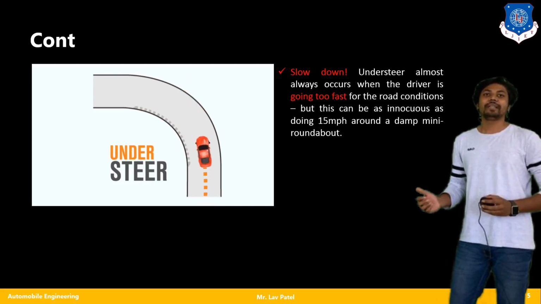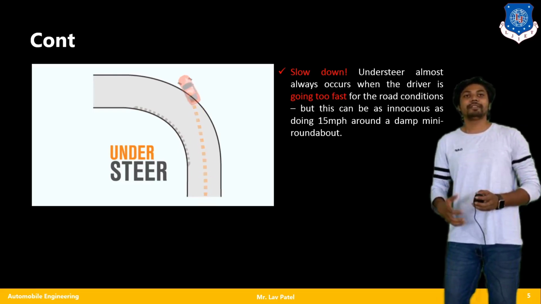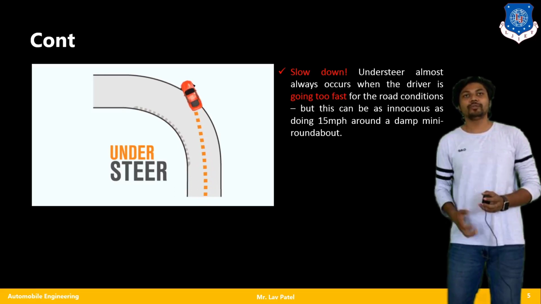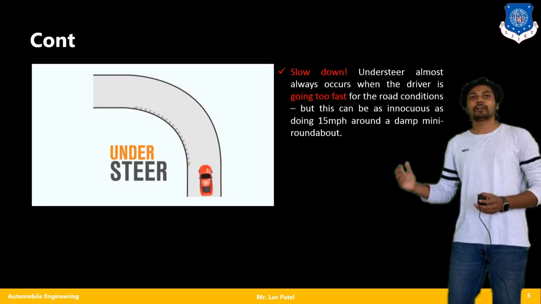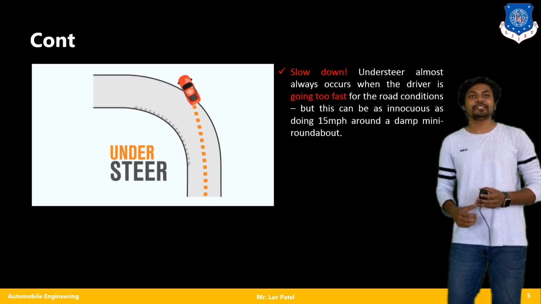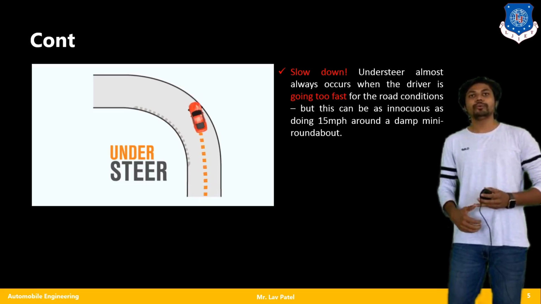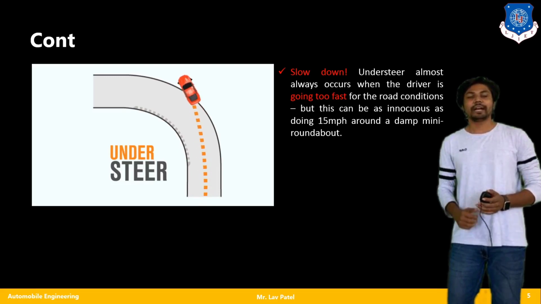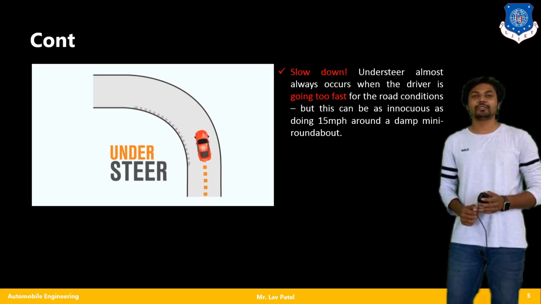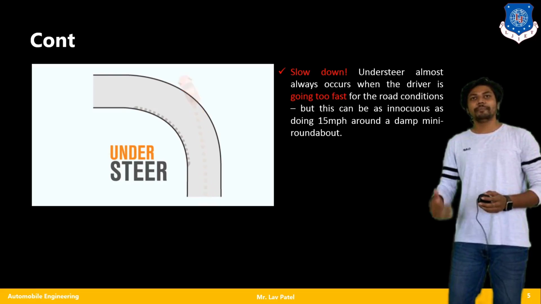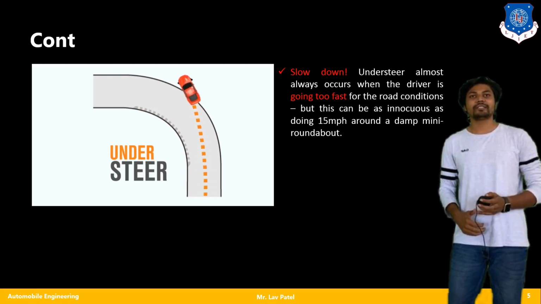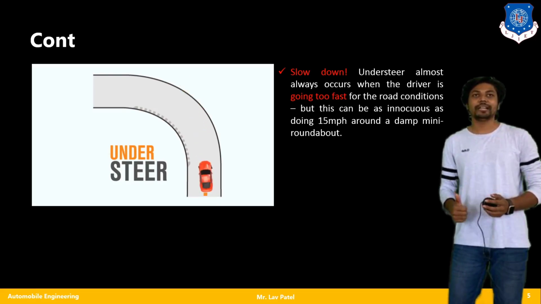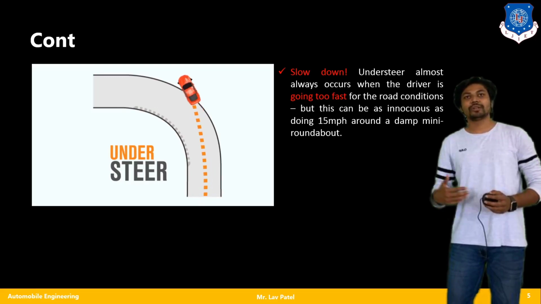So if the driver is going too fast at that particular cornering speed, the front tire is going to slip, and due to this my vehicle is going to understeer based on the different road conditions and driving maneuvers. Ultimately the primary aim is to slow down my vehicle.